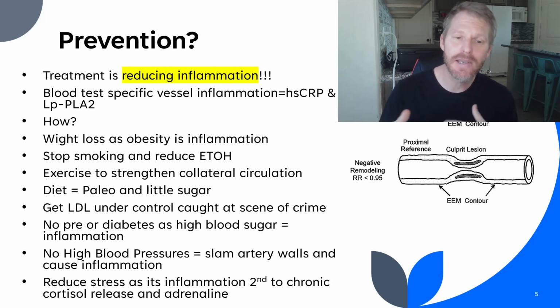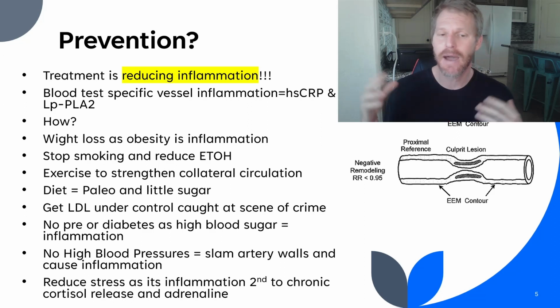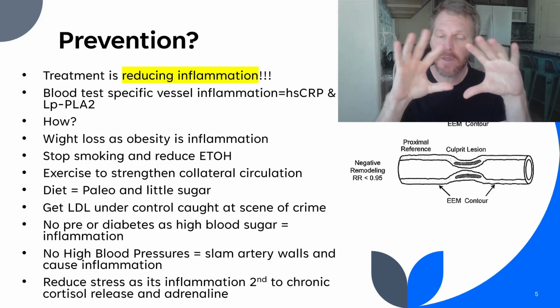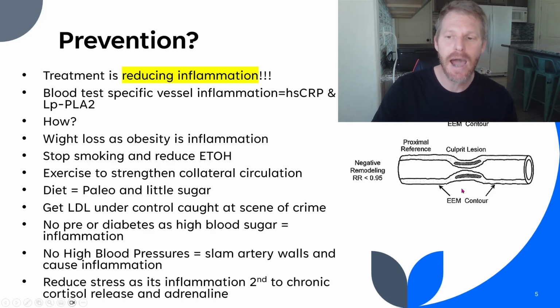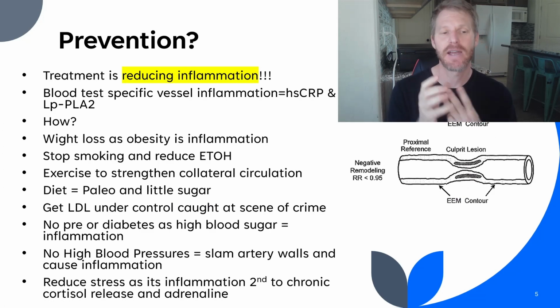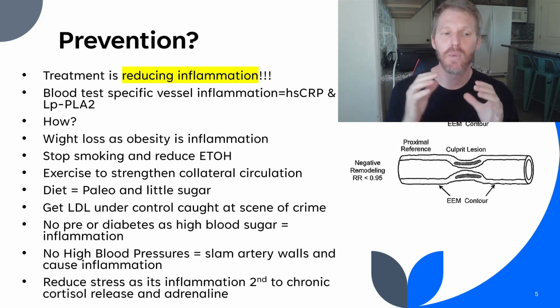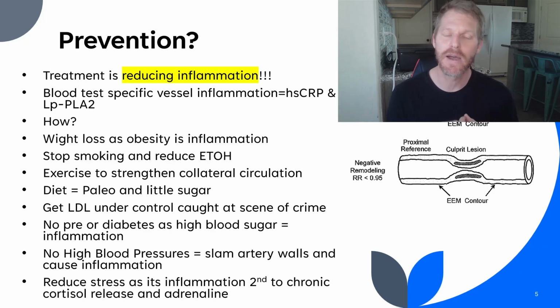We need to exercise almost daily if possible. It doesn't have to be crazy intense, but some moderate exercise to help with collateral circulation if we have the stenosis like this lesion is showing. The other thing I recommend for diet, I actually prefer the paleo diet. It's essentially lean cuts of meat, fruits, and vegetables. By doing this, you're going to eliminate most sugar, most carbohydrates that have tons of sugar put into them, which will help reduce inflammation. We know vegetables and fruit reduce arterial inflammation.